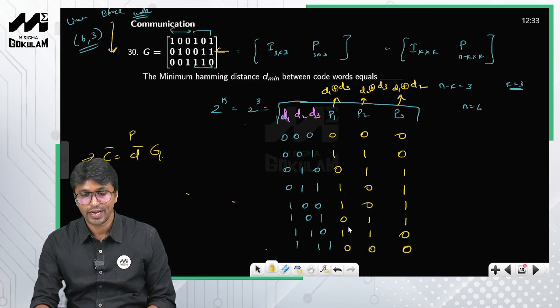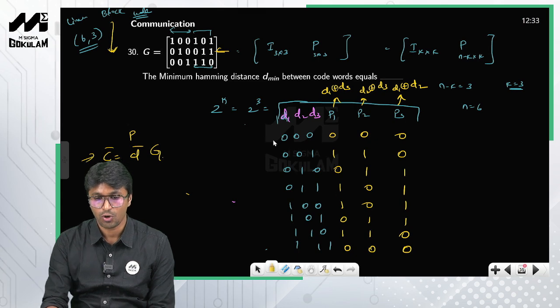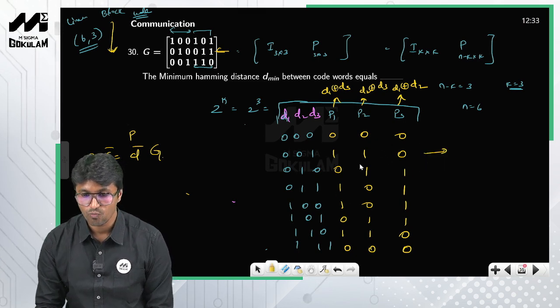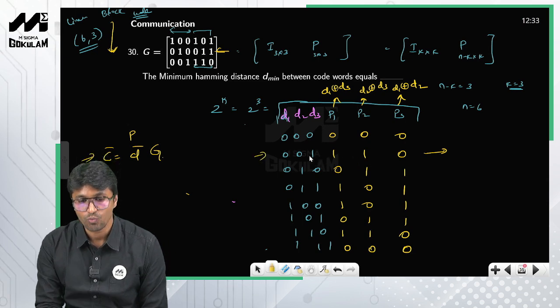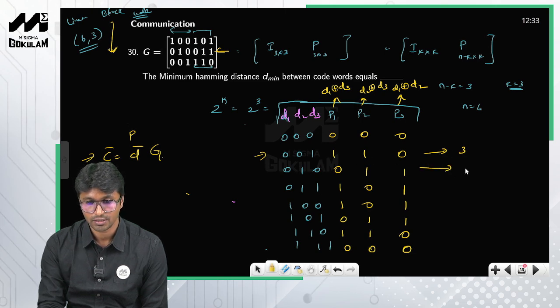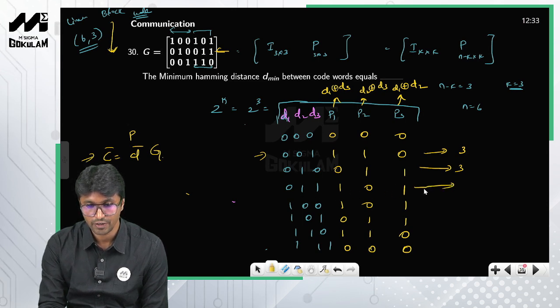So you have to look at the code words except the all-0 code word, and get the minimum weight among the code words. How many ones do you have, to calculate the Hamming weight? For linear block codes, the minimum distance is nothing but the minimum weight. So the Hamming weight is the number of ones: this is nothing but 3, in this case here 1 2 3, this is also 3, and here it is 4, so 1 2 3 4, and here it is 1 2 3.